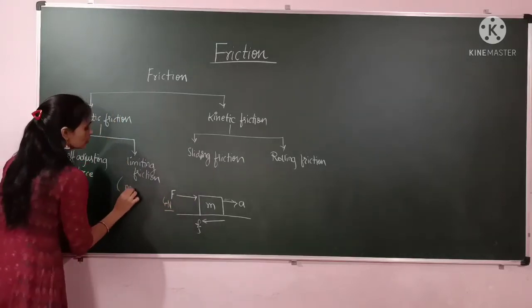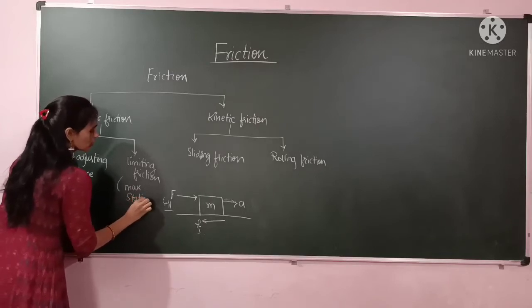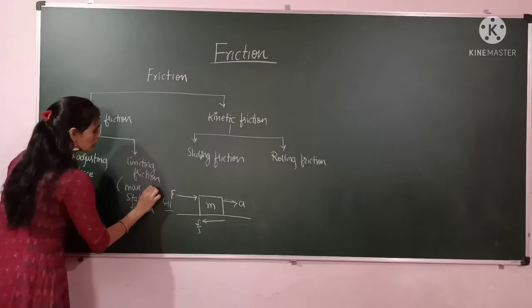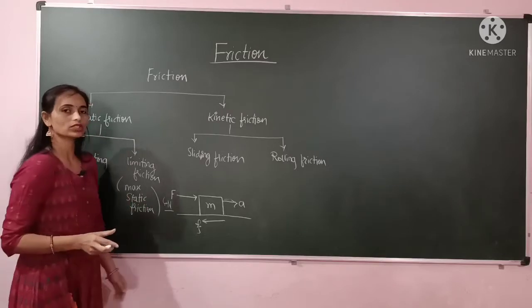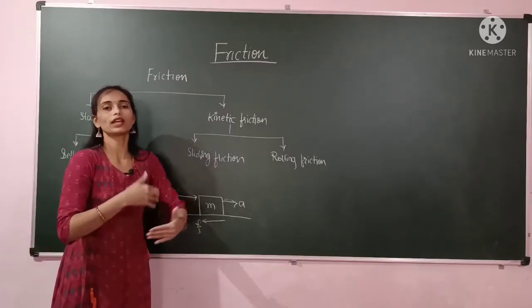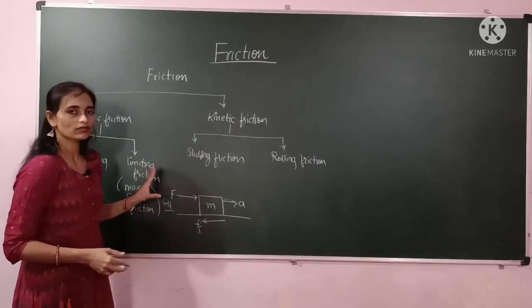So here I will write maximum static friction. Some books give limiting friction, and some books give maximum static friction. Both are the same thing. Maximum static friction is the maximum value of the force after which the body will start to move. This is called the limiting friction.